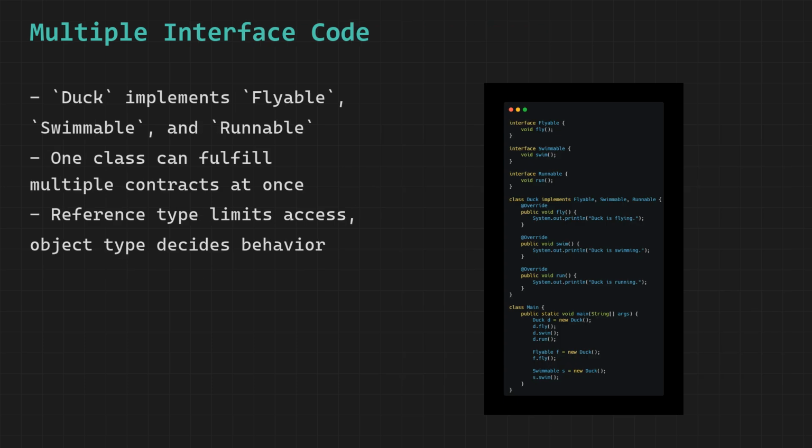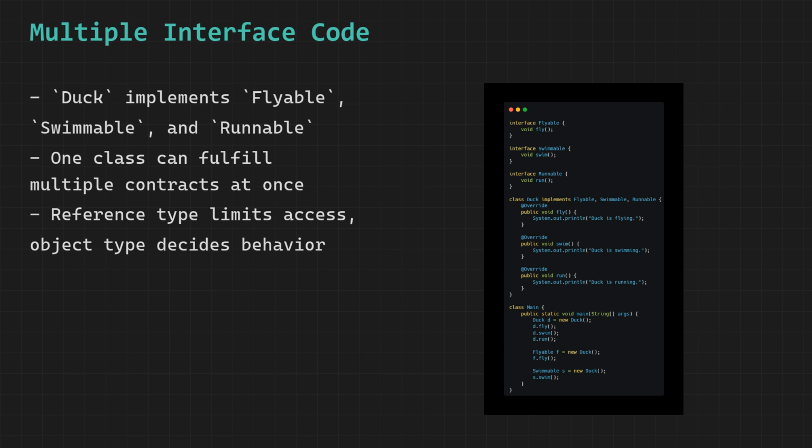Let us walk through this code step by step. We have three interfaces and one class. Flyable, swimmable, and runnable are the three interfaces, and Duck is the class that implements all three of them. Each interface is simple and focused. Flyable declares one abstract method called fly. Swimmable declares one abstract method called swim. Runnable declares one abstract method called run. Each interface represents one specific capability, one contract that a class can choose to sign up for.